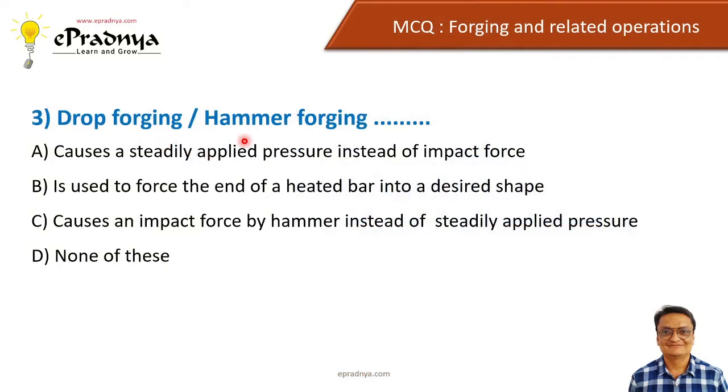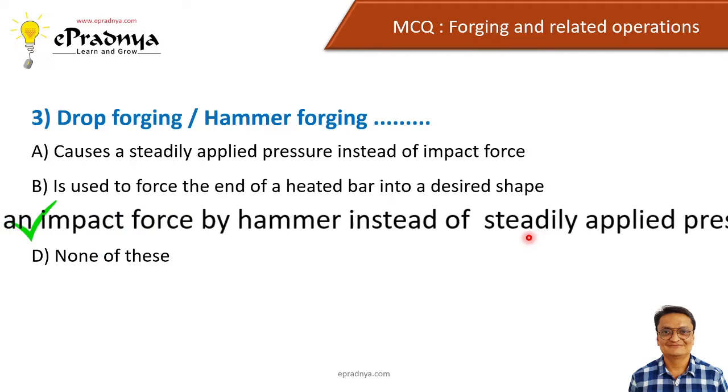Drop forging or hammer forging, and options are: causes a steadily applied pressure instead of an impact force; is used to force the end of a heated bar into a desired shape; causes an impact force by a hammer instead of a steadily applied pressure; and none of these. And the correct answer is it causes an impact force by a hammer instead of a steadily applied pressure.